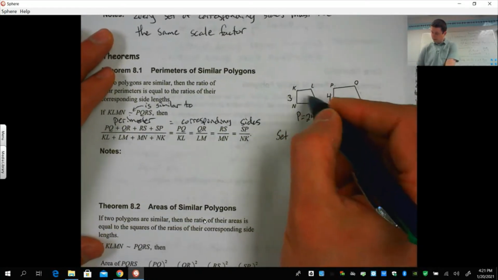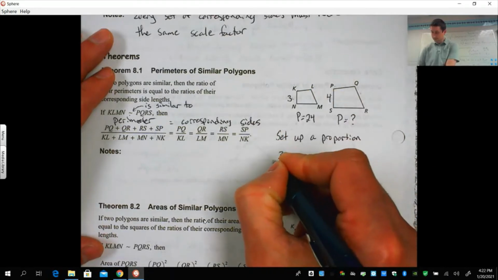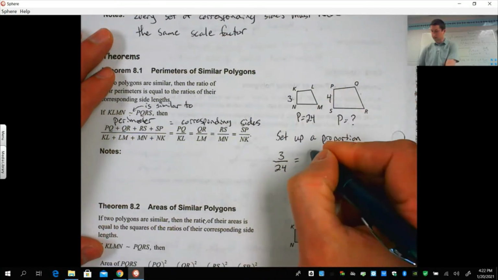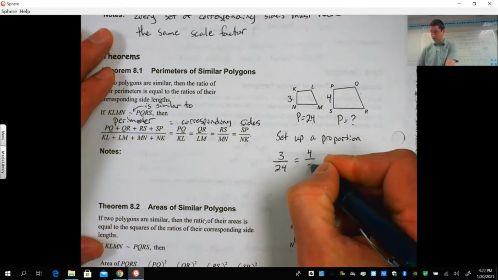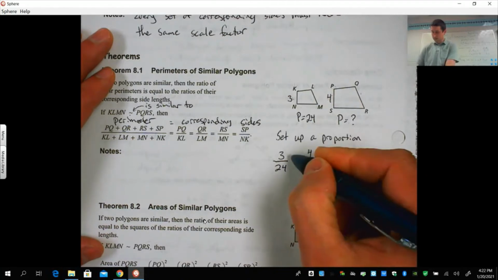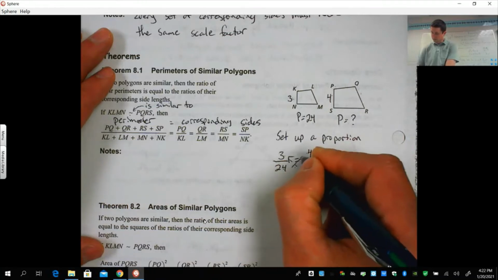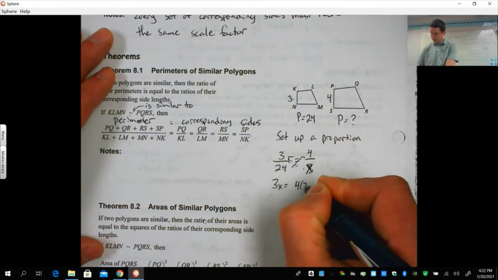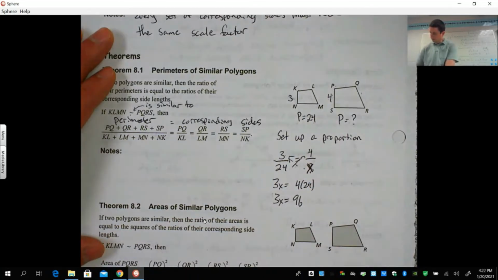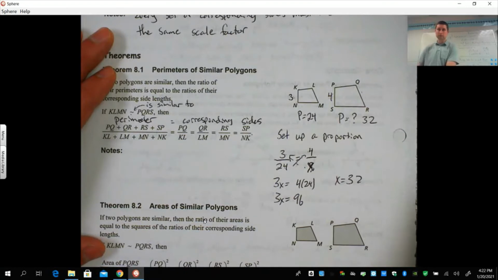So what we do is we take something that we know. We know 3 is 24. So this has a side length 3 over 24. So side length of 3 with a perimeter of 24 has to equal a side length of 4 with a perimeter of what? Okay, so that becomes our x right there. So 3 is to 24 as 4 is to what? So we can cross multiply. So 3x equals 4 times 24. 3x equals 96. Divide by 3 and you get 32. That means that perimeter is 32.